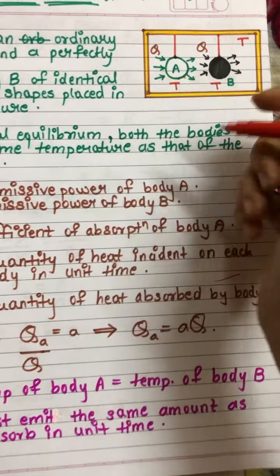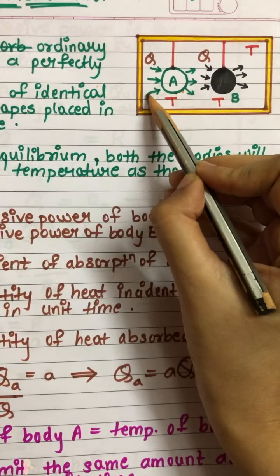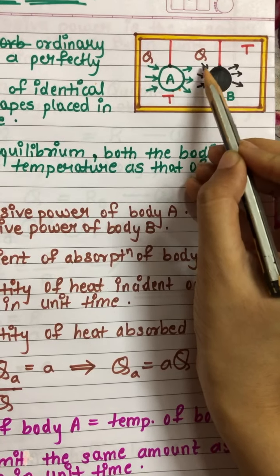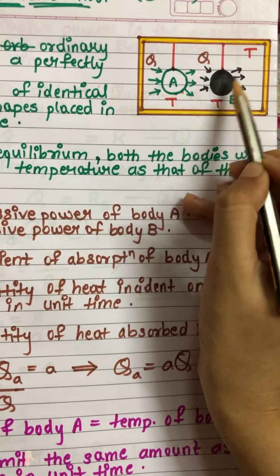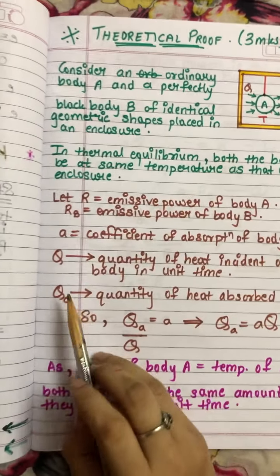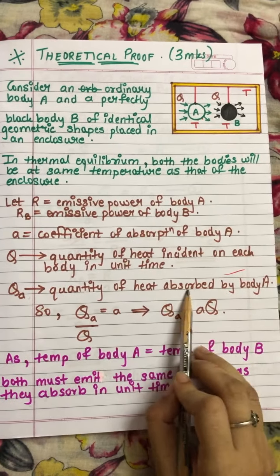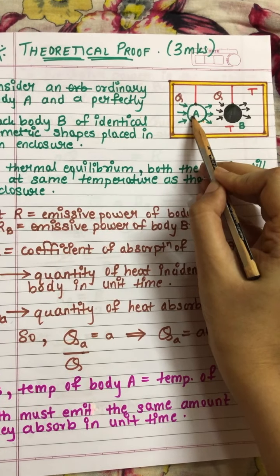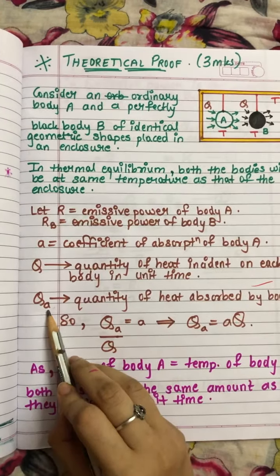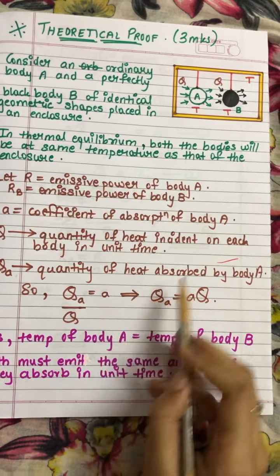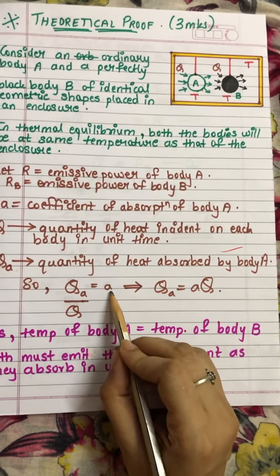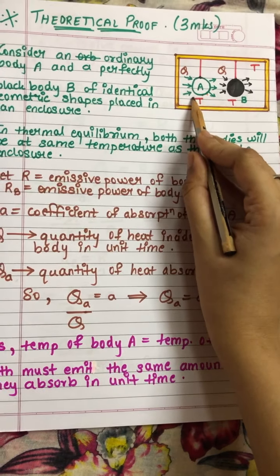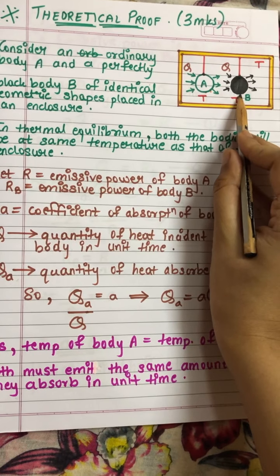This is the amount of heat incident on body A, that is Q, and the same amount of heat is incident on body B, that is Q. QA is the quantity of heat absorbed by body A. Now let's write about the coefficient of absorption of body A, as it is an ordinary body, and for a black body.